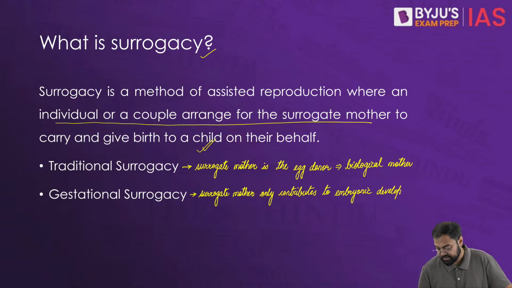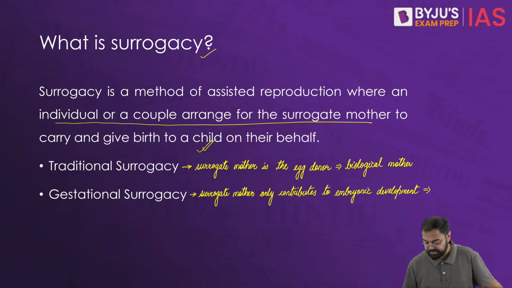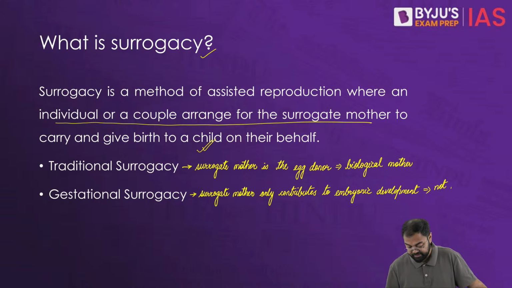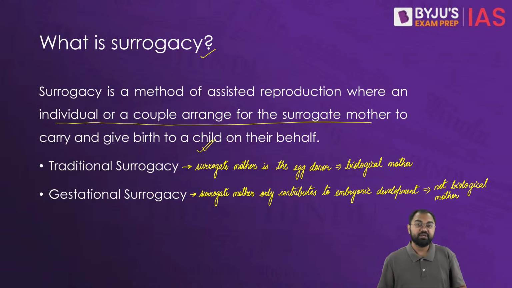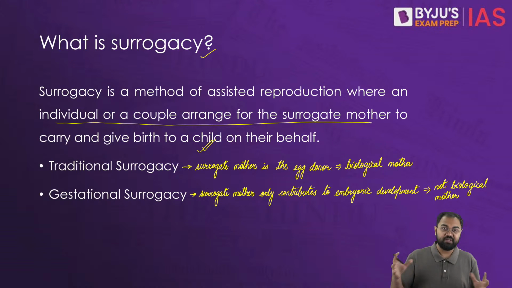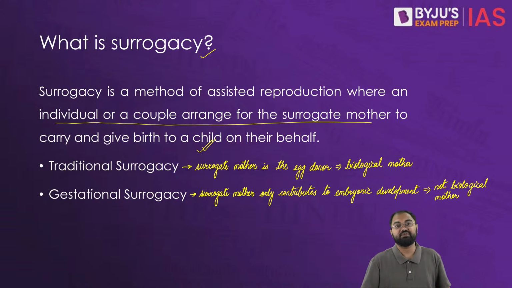That's why she is not the biological mother of the child. She would only be carrying the embryo in her womb and helping in the development of the baby, which happens inside her body. This is the more common form of surrogacy that we see today.